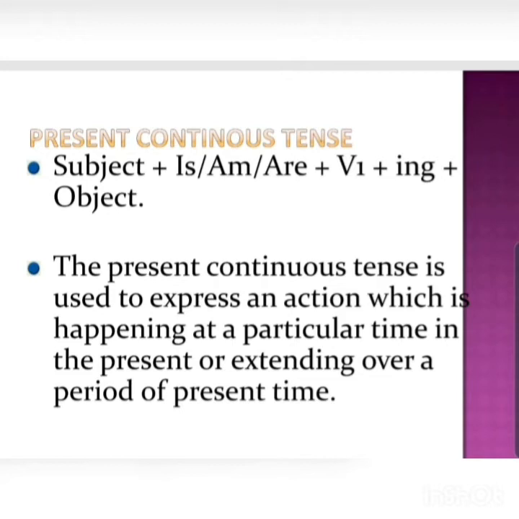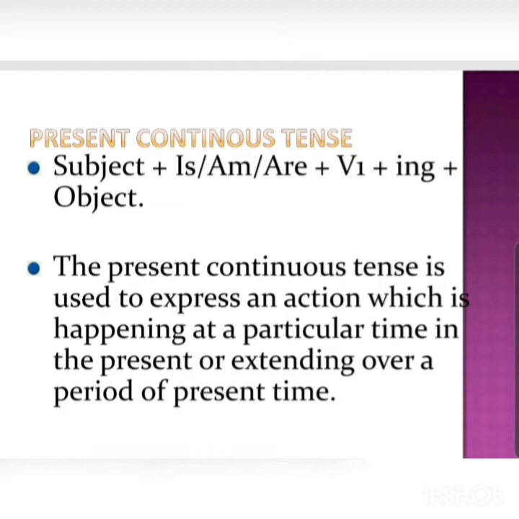So the formula, or the way it is used, is subject plus is, am or are. It can be anything depending upon the subject. I'll tell you: with a singular subject you'll use is. With I you will use am, and with you as well as all the plural subjects you'll use are. Plus the first form of the verb.